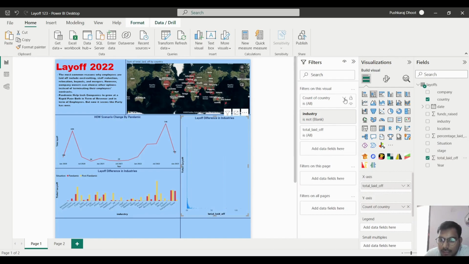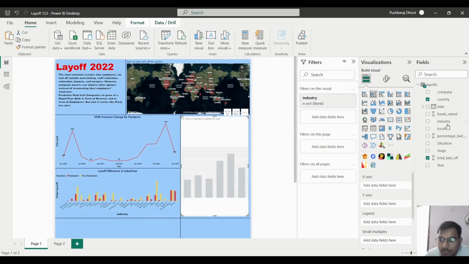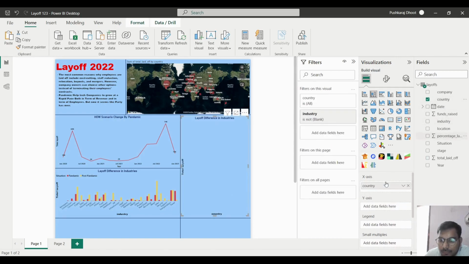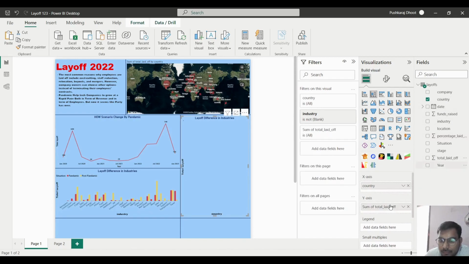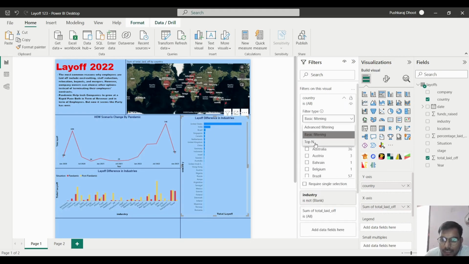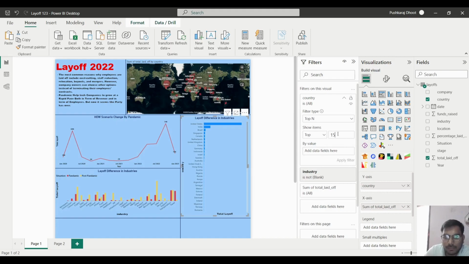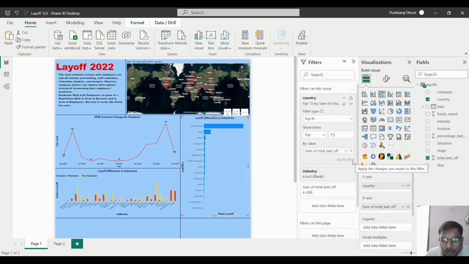Okay, and in the country, we will take this graph here. So now on the y-axis we can filter this value, we can take up to 10. Now we will do the basic filter, we will take the top N, and in the top N value we can put 15 here, and we have to filter based on the layoff.